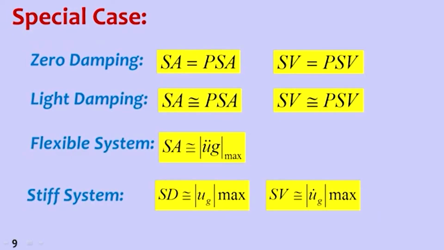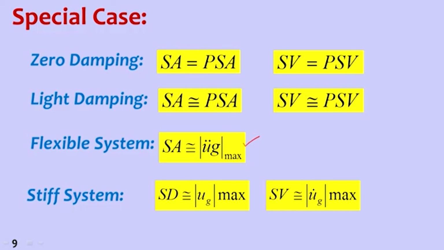For the zero damping case, spectral acceleration is equal to pseudo spectral acceleration, and spectral velocity is equal to pseudo spectral velocity. For the light damping case, spectral acceleration is equal to pseudo spectral acceleration, and spectral velocity is approximately equal to pseudo spectral velocity. For flexible systems, acceleration is equal to maximum ground acceleration.